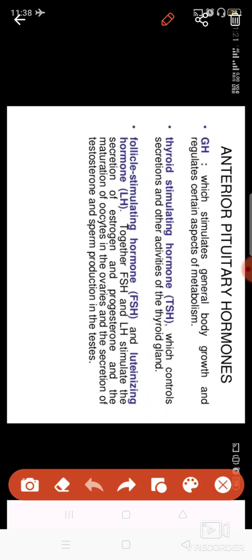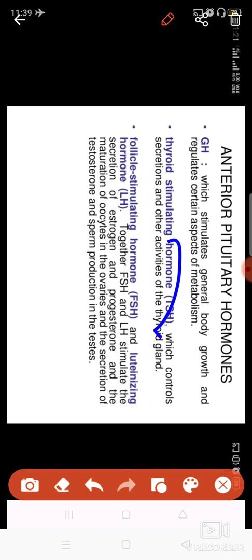Then there is the thyroid stimulating hormone. It is responsible for the activity of the thyroid gland, which I have shown you is present in the neck region. Whenever there is a requirement of the thyroxine hormone, first of all the thyroid stimulating hormone will be released.